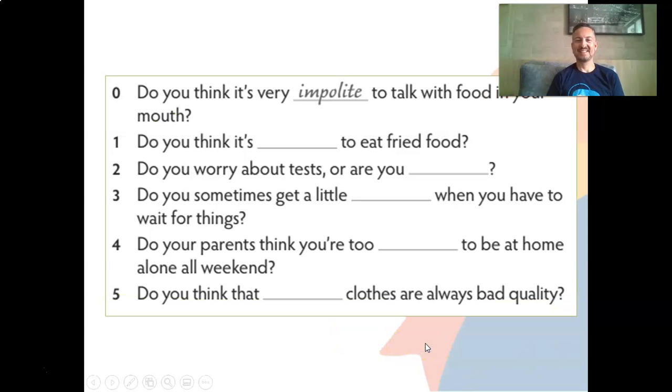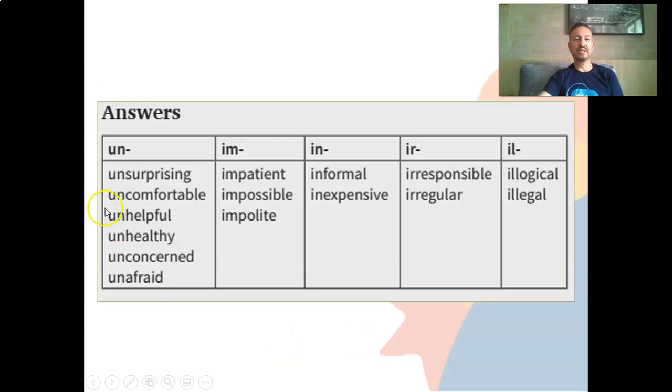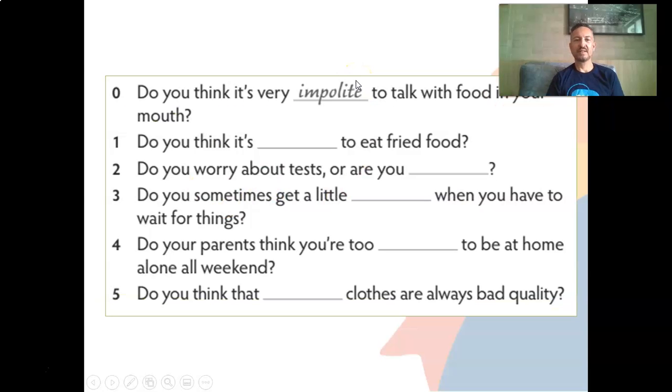Okay? And finally, we have the last activity. Do you think it's impolite to talk with food in your mouth? So you have to use those words here, okay, to complete these sentences here. So it's according to the context. All right? So 2 more minutes for you to do it.